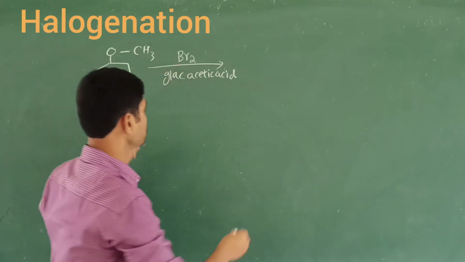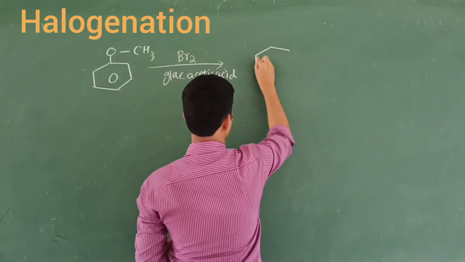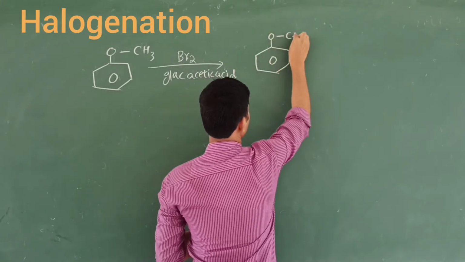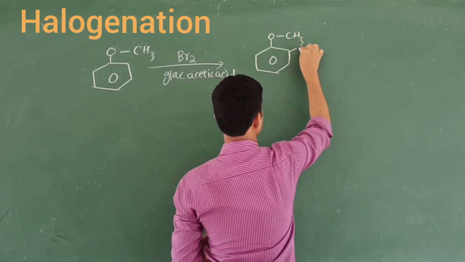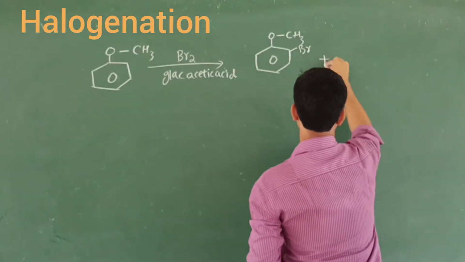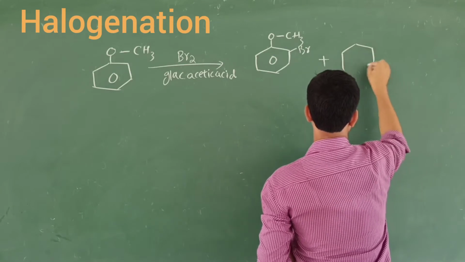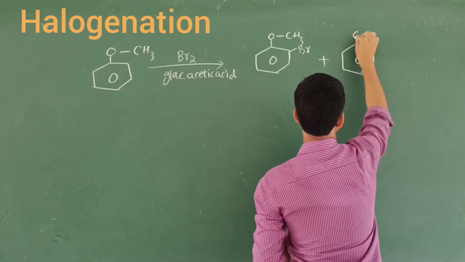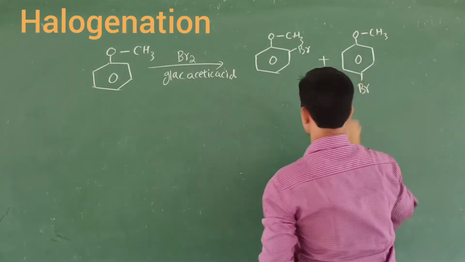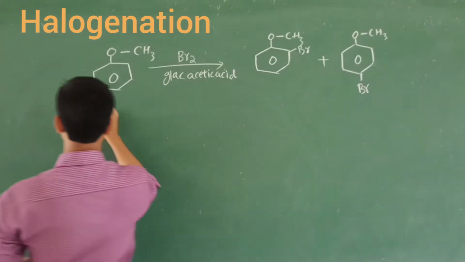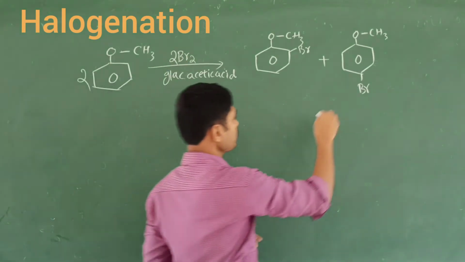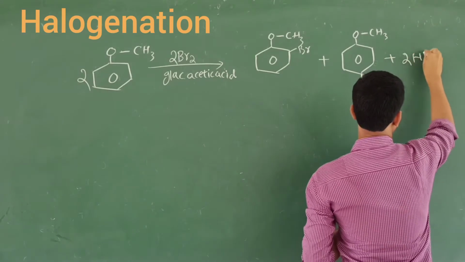This bromine attacks the anisole, and we obtain the ortho product, where one bromine comes and attacks at the ortho position and one bromine attacks at the para position. Here I am going to use 2 molecules of anisole and 2 molecules of bromine, and I am going to obtain 2HBr.